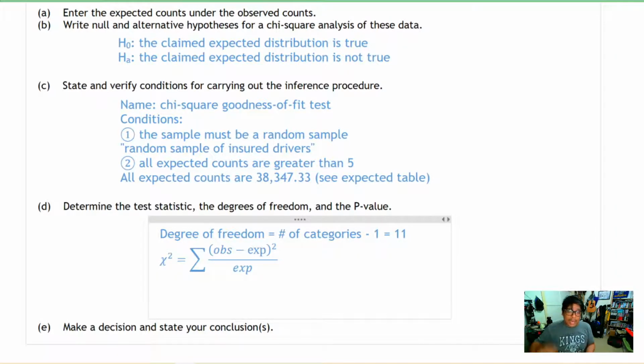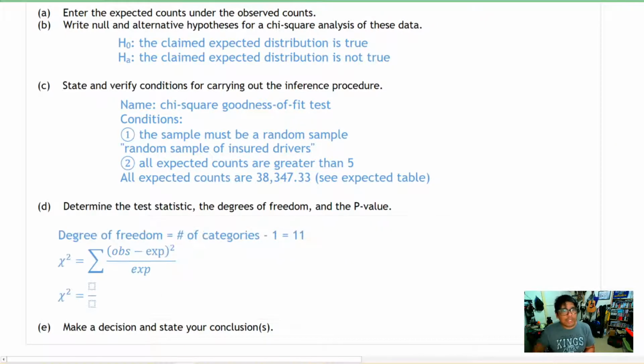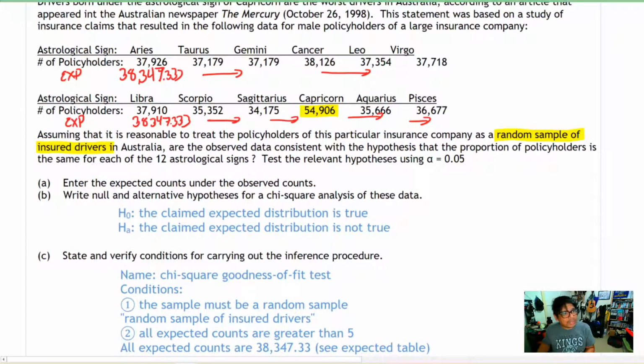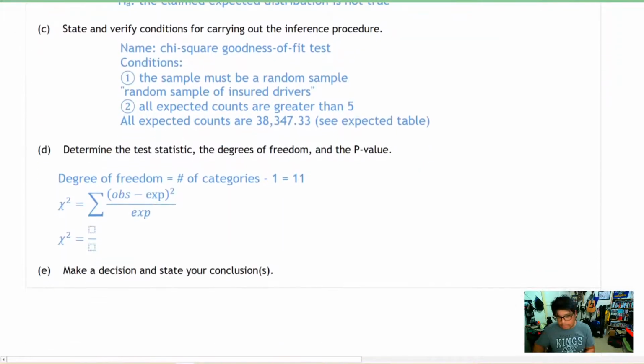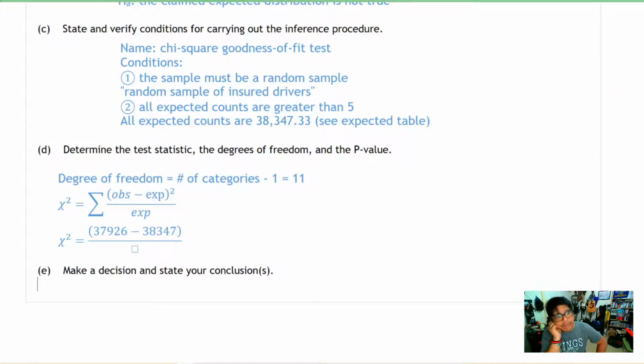Now, we have 12 categories, so that could get pretty lengthy. For the sake of this video, I'm going to go ahead and put all of them in here. We're going to start off with Aries, and Aries has an observed value of 37,926. From that, we're going to subtract our expected value. I'm actually going to round that down since I don't think that 0.33 is going to matter. And then I'm going to square it.